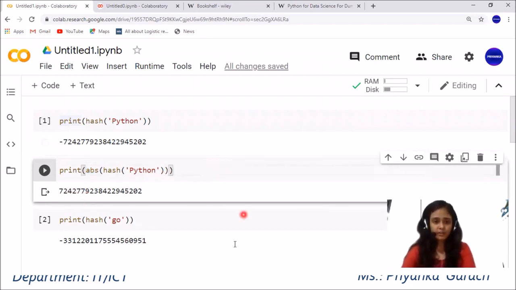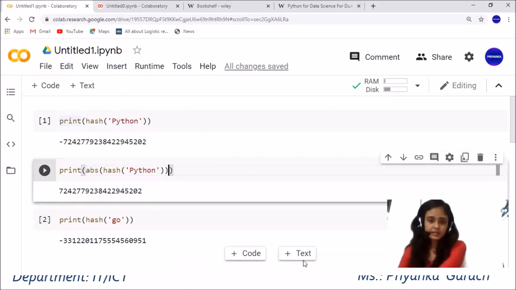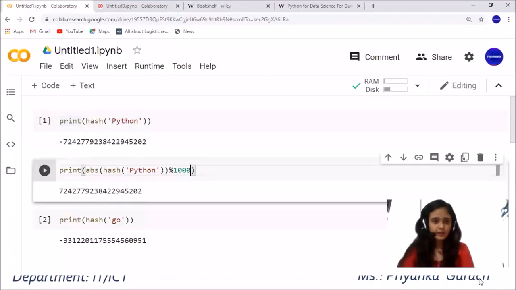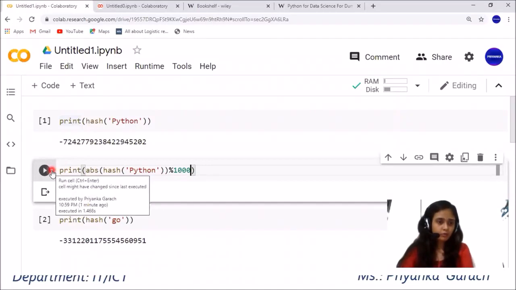You can also perform the modulo operation over here. I am writing modulo 1000. So let's write that, modulo 1000. Now let's run this code.